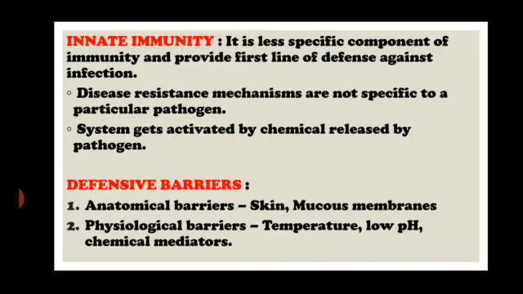Second thing is the physiological barrier, where temperature comes in. You must have seen that we have fever. So why do we get fever? Fever represents that we have some sort of infection in the body, something is not good. That is why the body raises the temperature so that it can suppress that infection. Temperature, low pH, even the chemical mediators, they come under the physiological barrier.